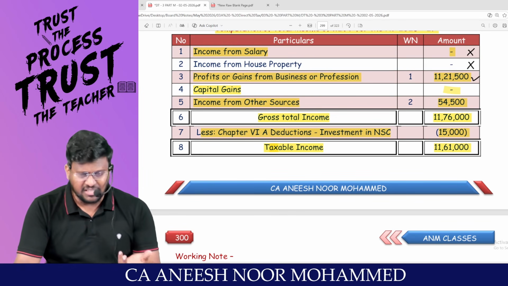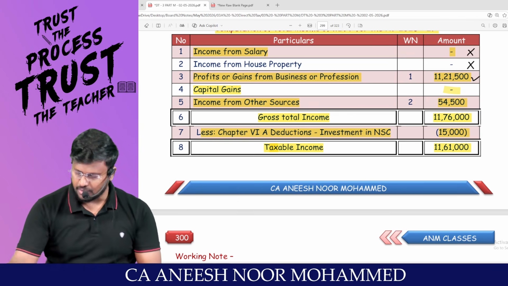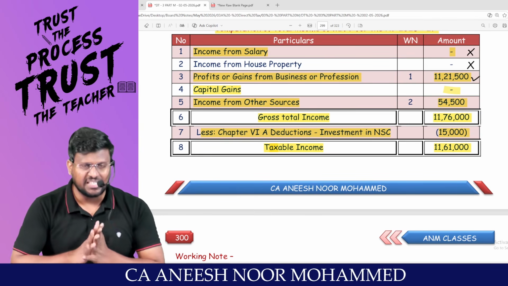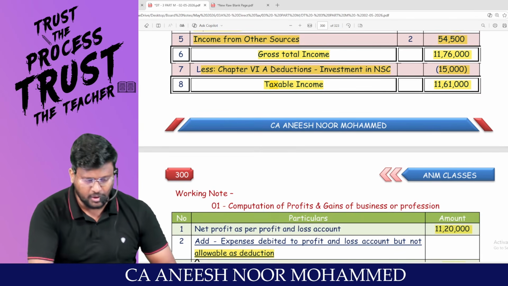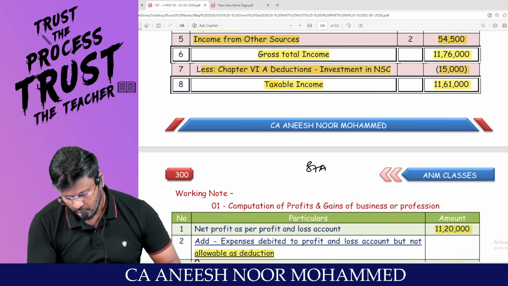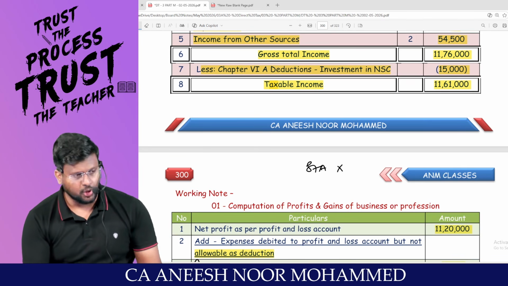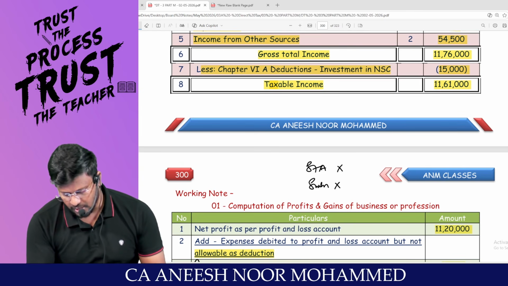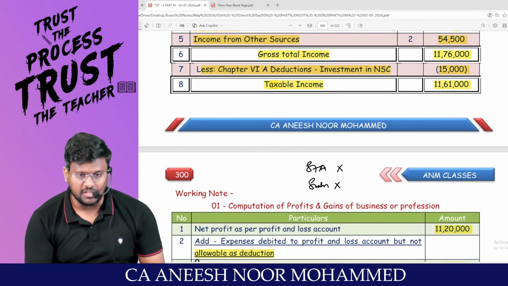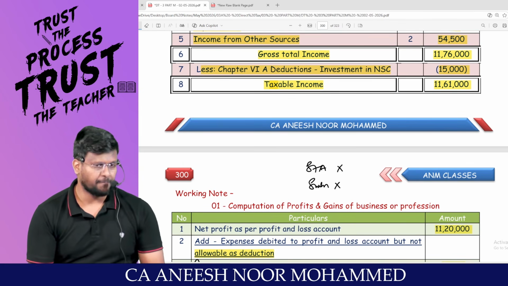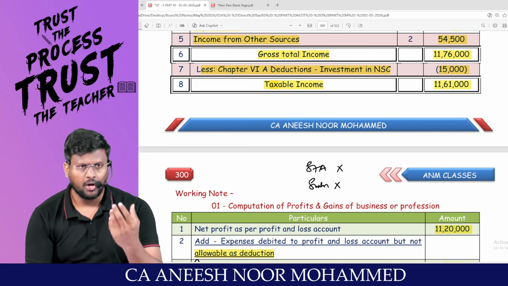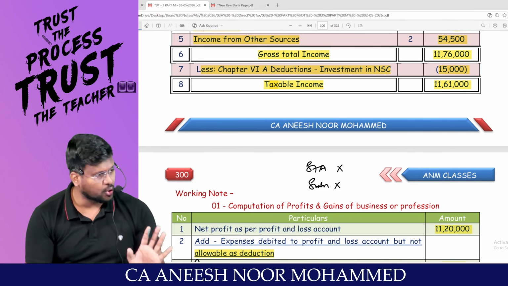Sir, they have not asked the tax liability. They have just asked the taxable income. Let me ask you one question. Is this assessee entitled for 87A rebate when you are calculating tax liability? No, sir, because total income exceeds 5 lakh. Is this assessee liable to pay surcharge? No, sir, because the total income does not exceed 50 lakhs. Since surcharge is not applicable, automatically marginal relief concept is also not applicable.